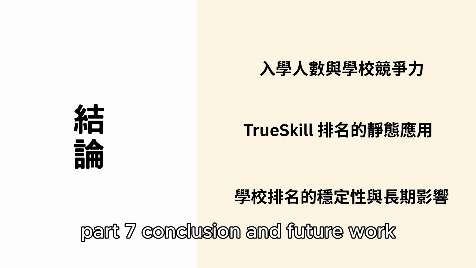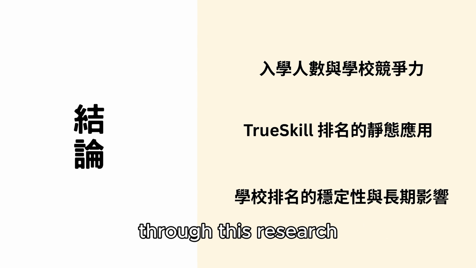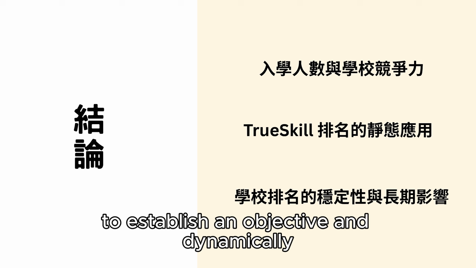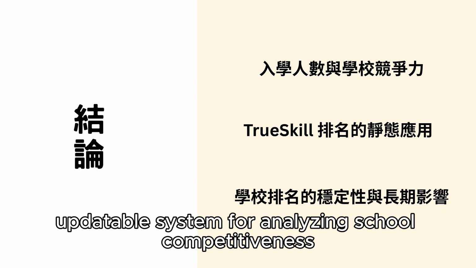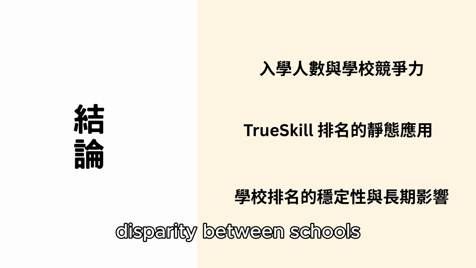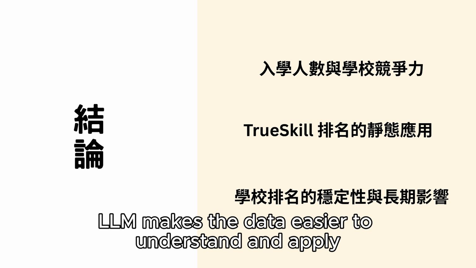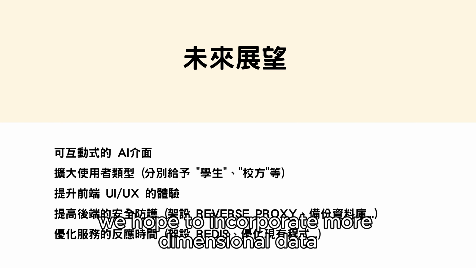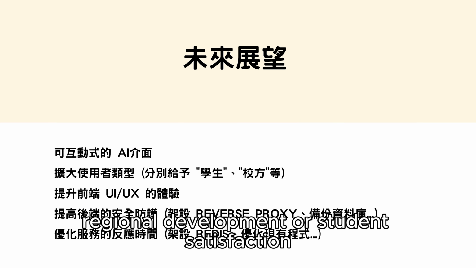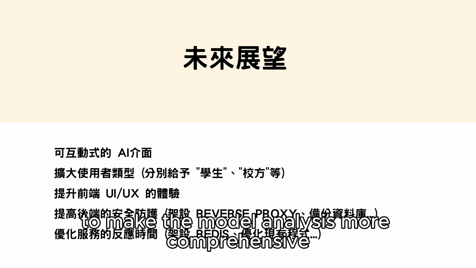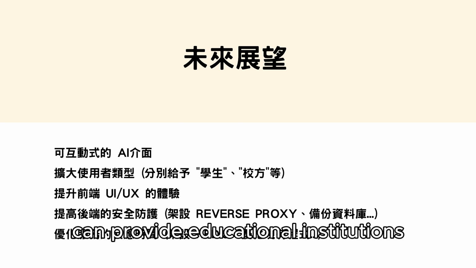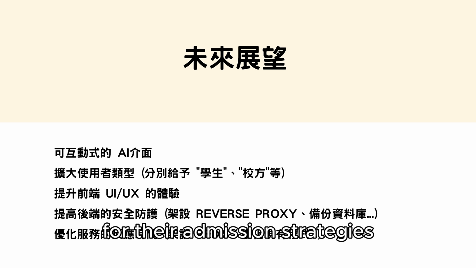Part 7. Conclusion and future work. Through this research, we have successfully combined statistical models and artificial intelligence to establish an objective and dynamically updatable system for analyzing school competitiveness. TrueSKill helps us grasp the strength disparity between schools, while the LLM makes the data easier to understand and apply. In the future, we hope to incorporate more dimensional data, such as the school's academic performance, regional development, or student satisfaction, to make the model analysis more comprehensive. We also hope this system can provide educational institutions with more precise references for their admission strategies.